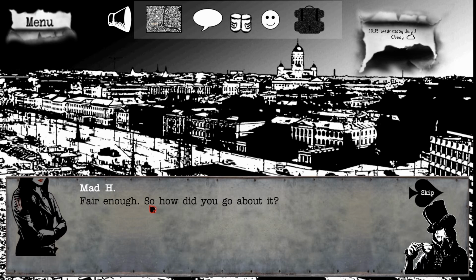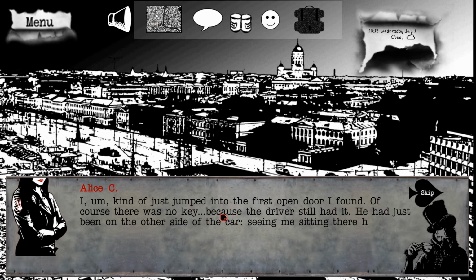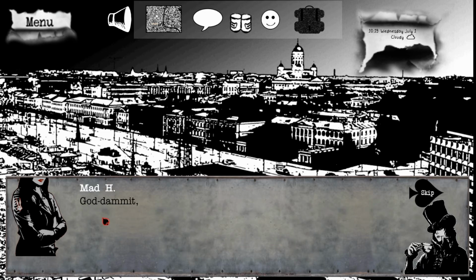Fair enough. So how did you go about it? I kind of just jumped into the first open door I found. Of course, there were no keys because the driver still had them. He had just been on the other side of the car. Seeing me sitting there, he had a minor apoplectic fit and ran at me, keys in hand.